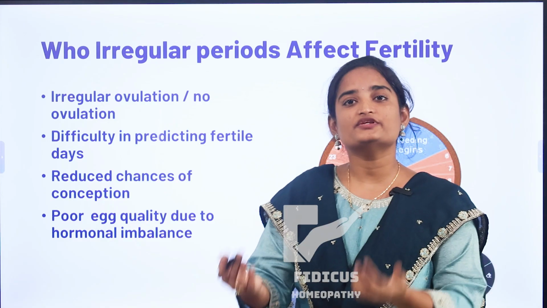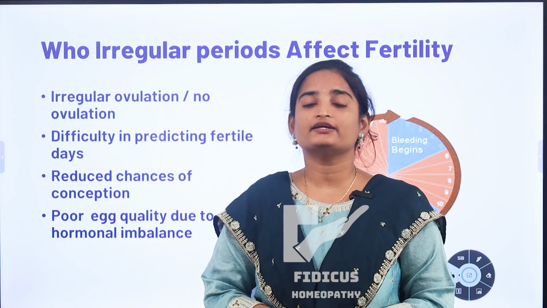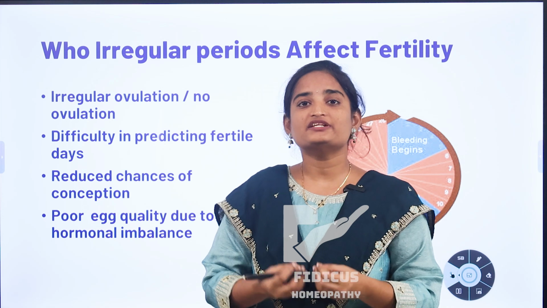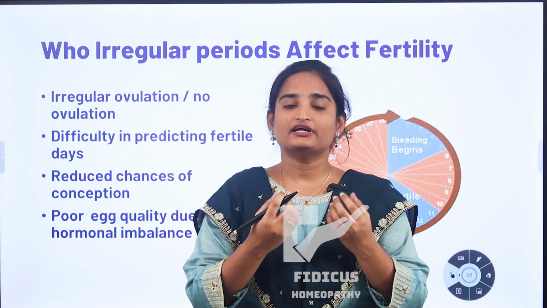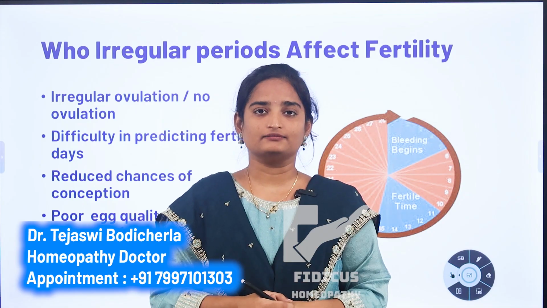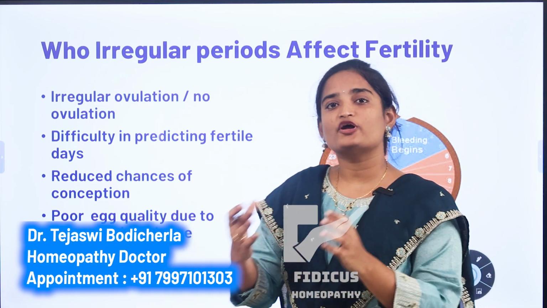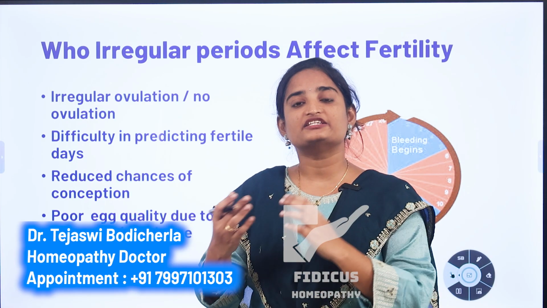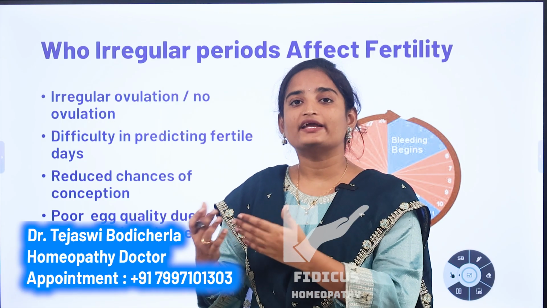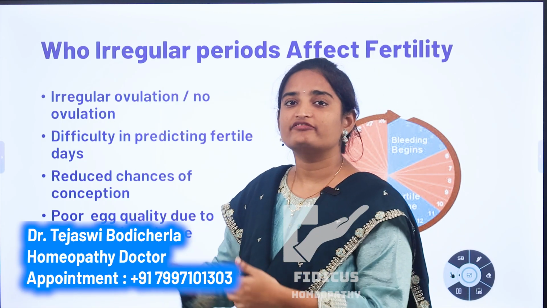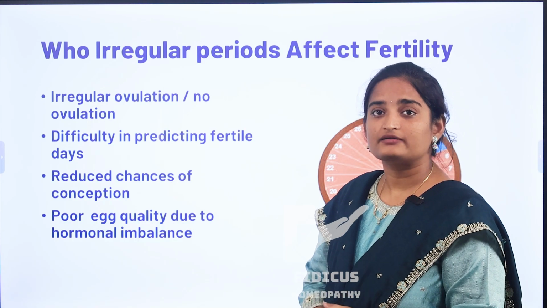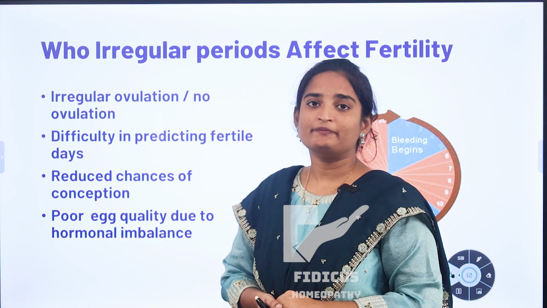Now coming to how these irregular periods can affect our fertility. Usually our fertility depends upon regular ovulation. It means regular egg release from the ovaries during each month. Usually this happens in the middle of the cycle. In irregular periods, there is improper timing of egg release. It means it is difficult to pinpoint the fertile window, and in some women there is no egg release from the ovary. It can lead to difficulty in perceiving the fertile days and also reduces the chance of conception, and poor egg quality may also result.